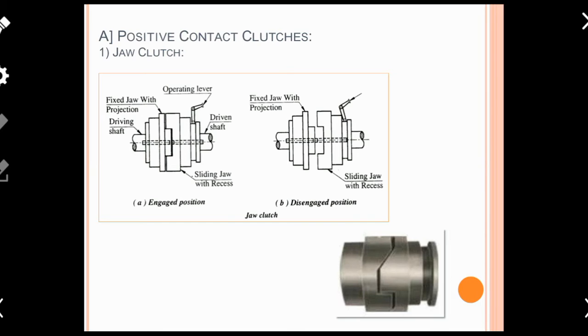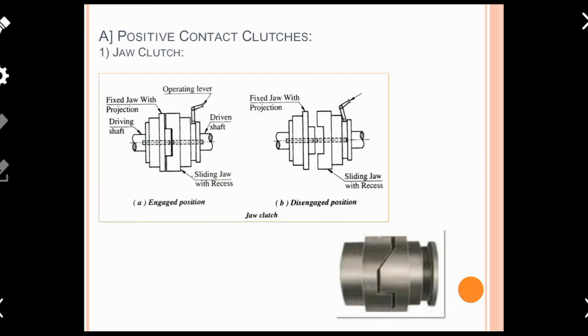Now suppose you press with foot force on the operating lever, as shown here. It causes the driven members, or driven jaw assembly, to move to the left hand side. Ultimately there is a separation between the driving and driven members.